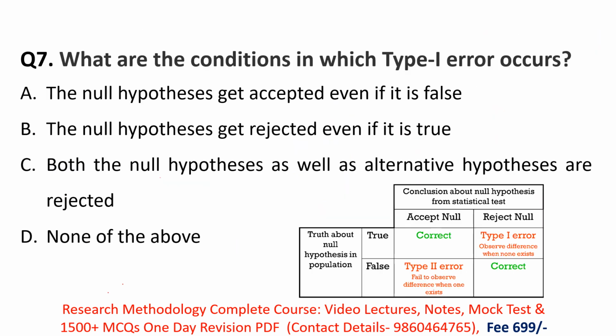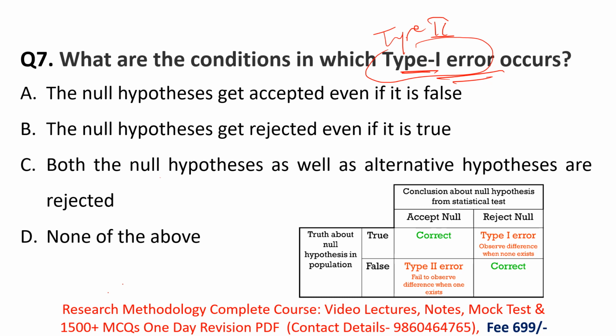Next, what are the conditions in which type 1 error occurs? So what we have to find here is in which condition type 1 error occurs, or which option is true about type 1 error. Remember, in research there are two types of errors, type 1 error and type 2 error. What do you mean by type 1 error and type 2 error?